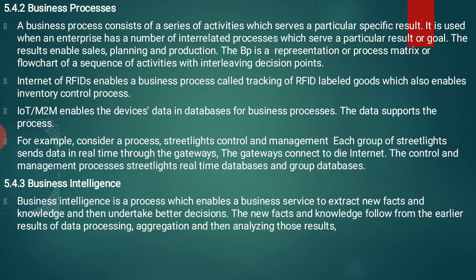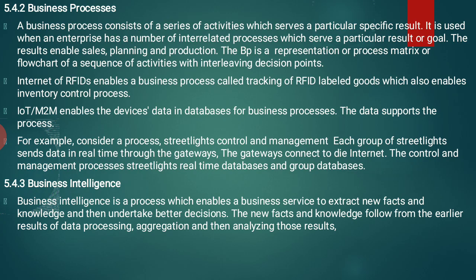So in this business process, we are making use of RFIDs. By using these RFID tags, we are tracking our goods and our inventory control process. IoT or machine to machine enables device data in databases for business processes. For business processes, we are using the IoT or machine to machine devices data in our databases. The data supports the process. So whatever the data provides, it supports the process.